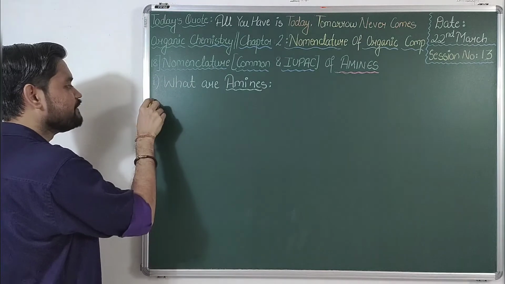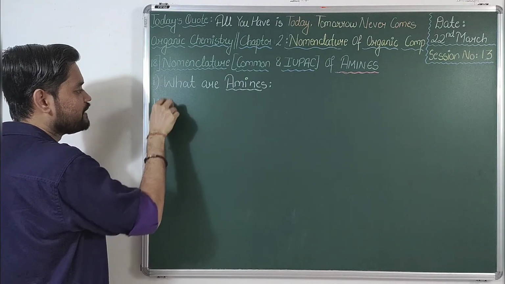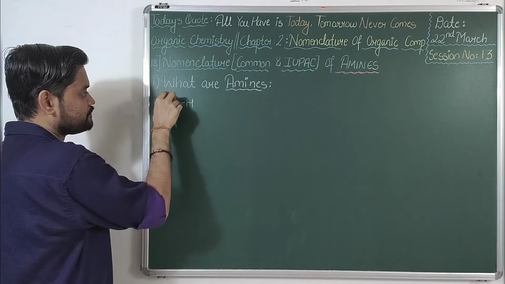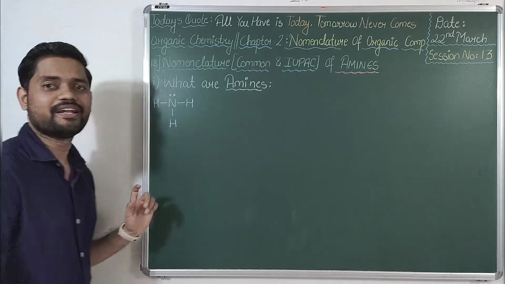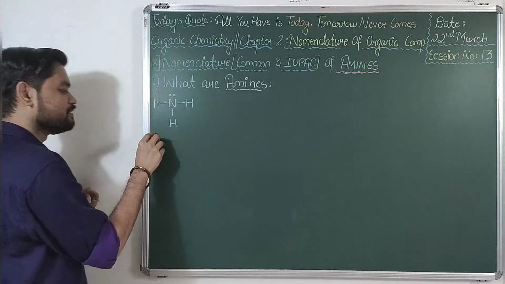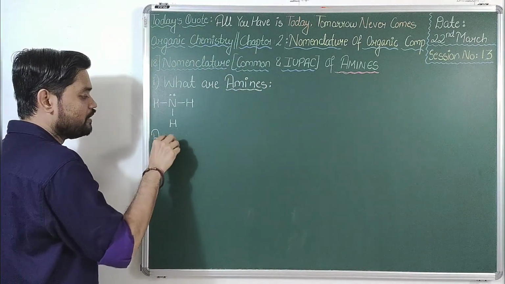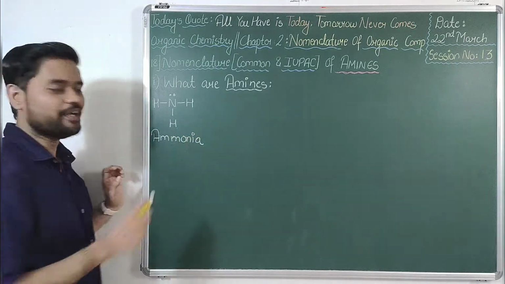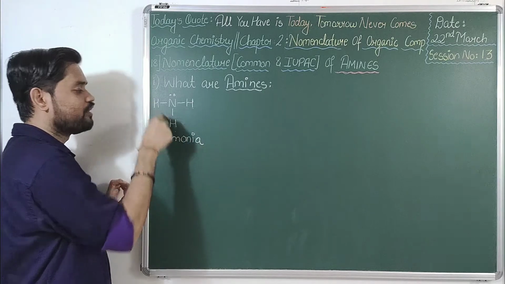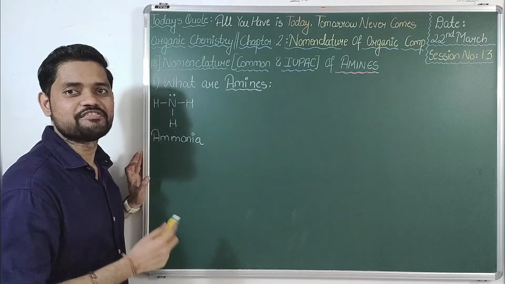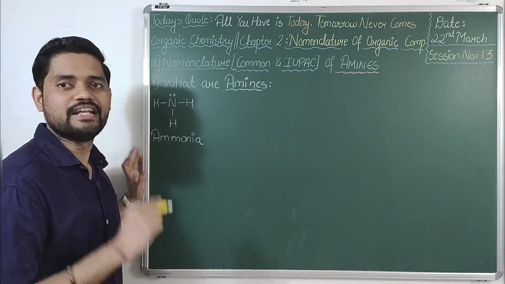Now what do you mean by derivative? If I draw the structure of ammonia, it can be drawn in this way. It has one lone pair and 3 valencies satisfied by nitrogen, and this compound is known as ammonia. So amines are derivatives of ammonia, in which 1, 2 or all 3 hydrogens of ammonia are replaced by an equal number of alkyl groups.